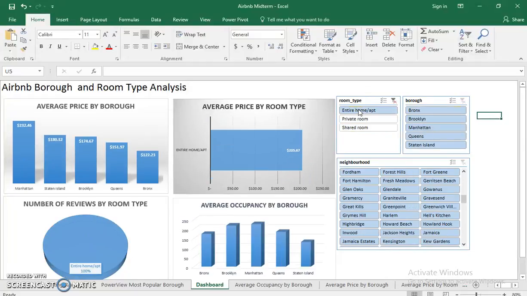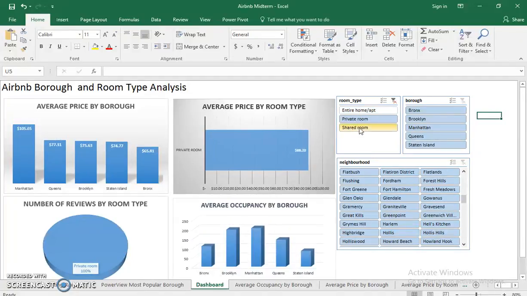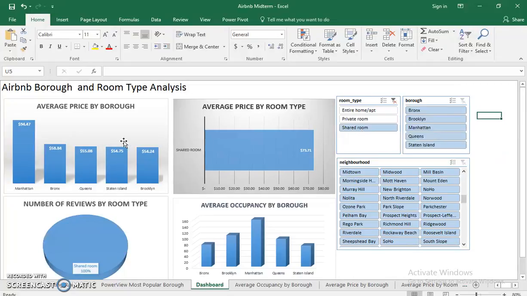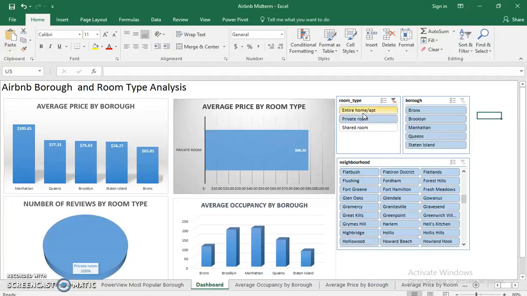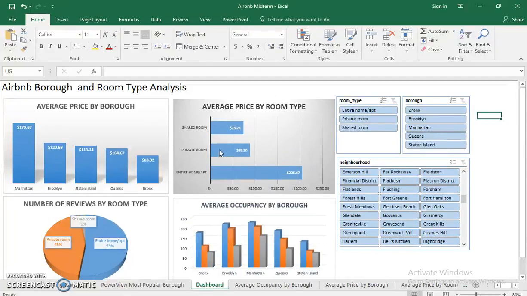So, entire homes/apartments. We'll see here the average price by borough. That's a lot more expensive in Manhattan and Staten Island and Brooklyn. If we look at the private rooms, we'll see that it's much lower in price. The same can be said for shared rooms. It's even lower in price on average across these boroughs. And this confirms the chart of the average price by room type across all boroughs. Entire homes/apartments are just more expensive. You'll see this in the average price graph as I was going through the room types.